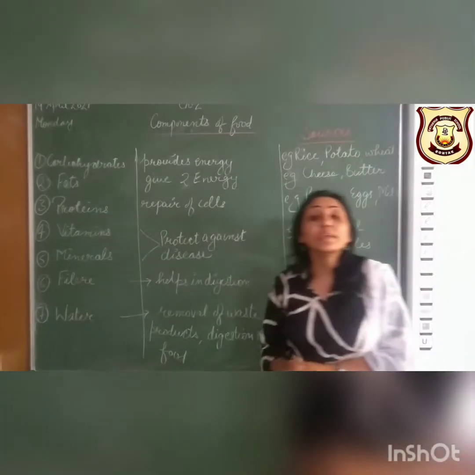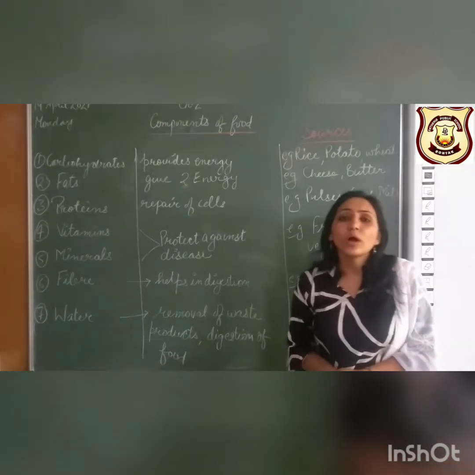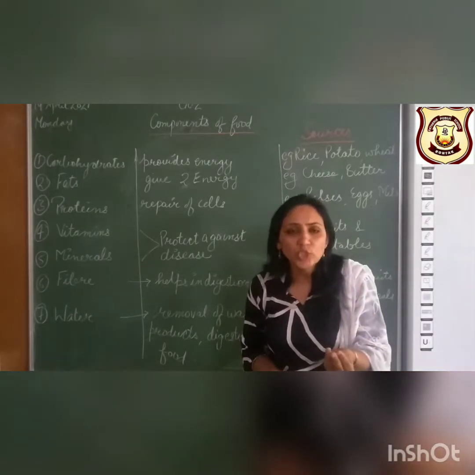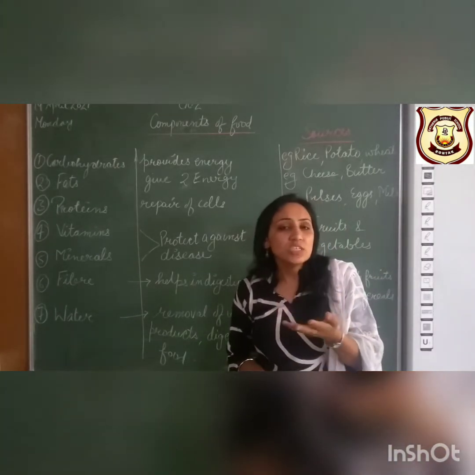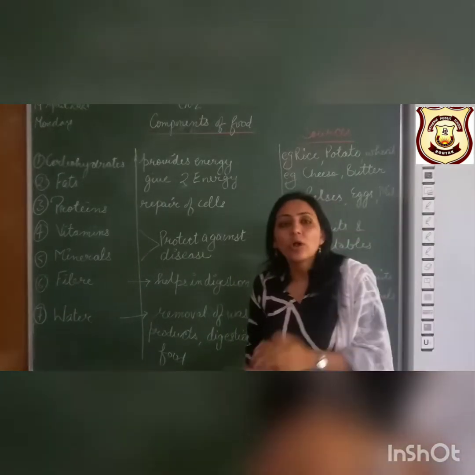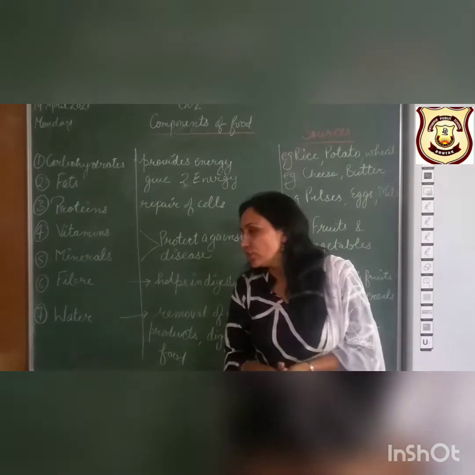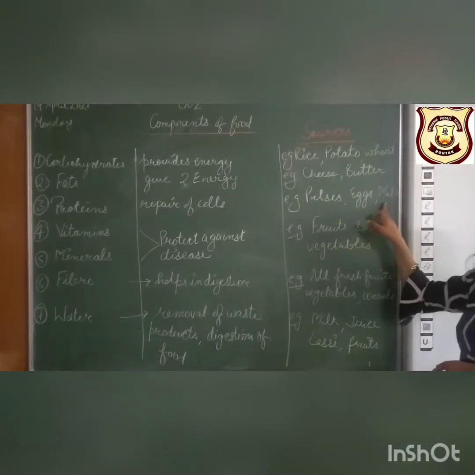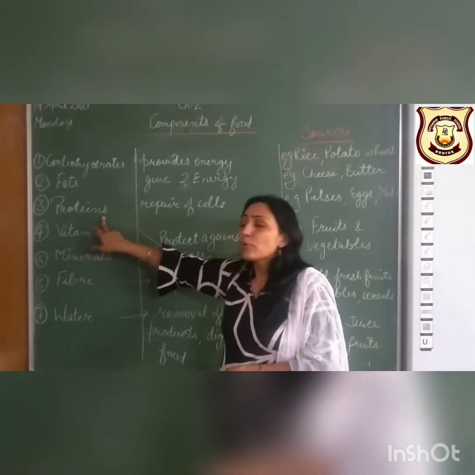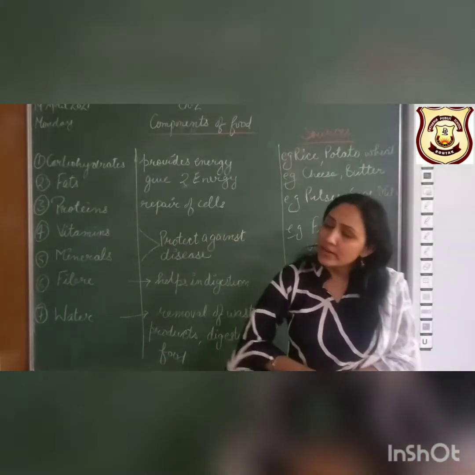Next is proteins. Proteins help in repairing or rebuilding of cells. Suppose you met with an accident or you are suffering from an injury. What would happen? You need to take a lot of pulses and protein-rich diet: milk, eggs, nuts, fish, non-vegetarian food, pulses. All are rich sources of protein which help in repairing of cells so that you can overcome that particular injury. And these are the sources: pulses, egg, milk, meat, soya bean. That is why proteins are called the body building foods.